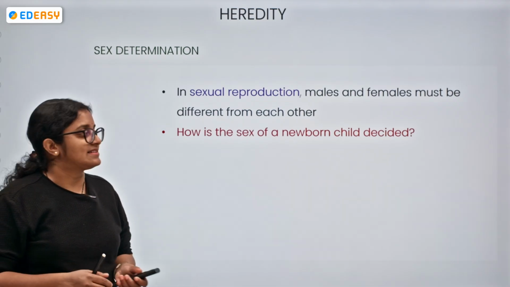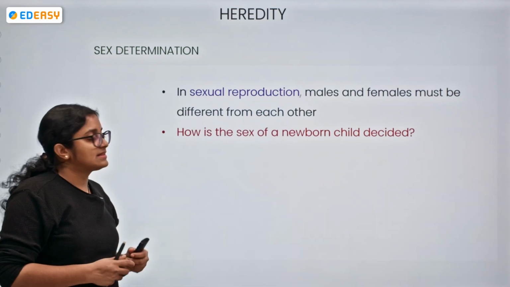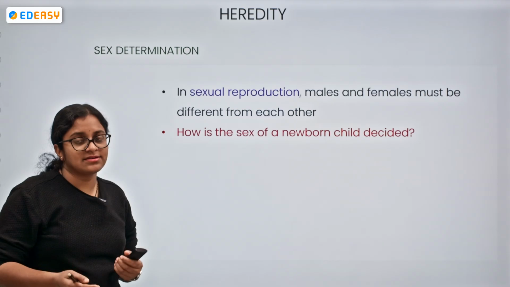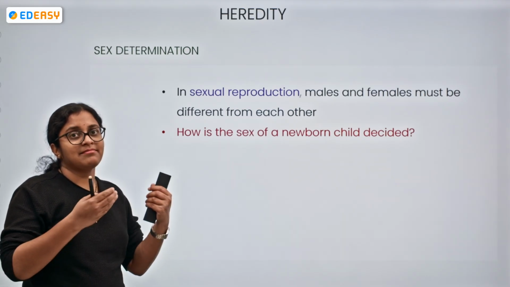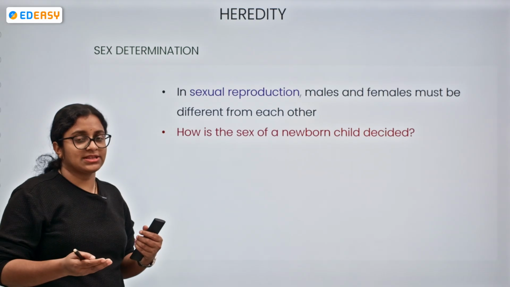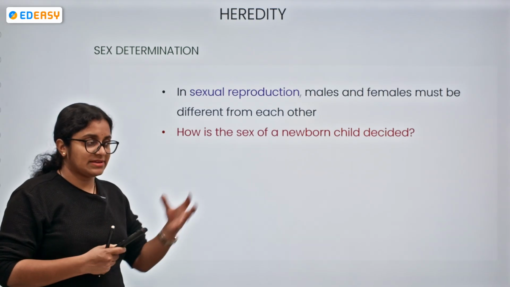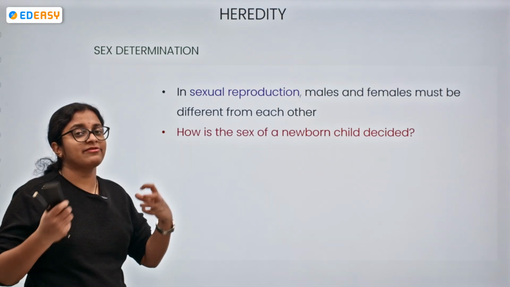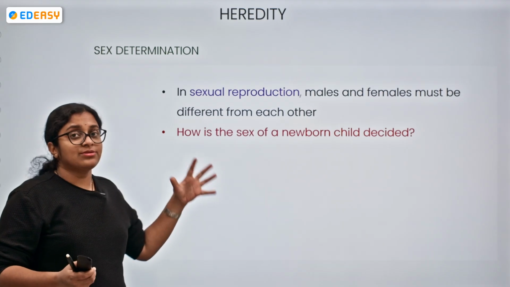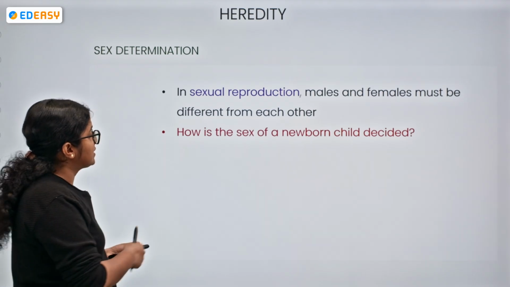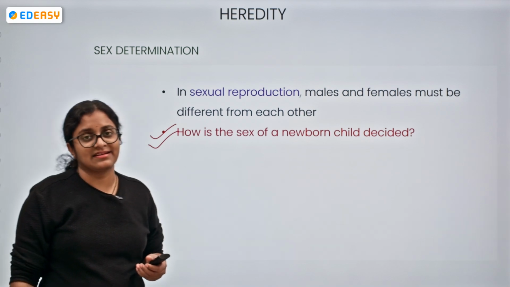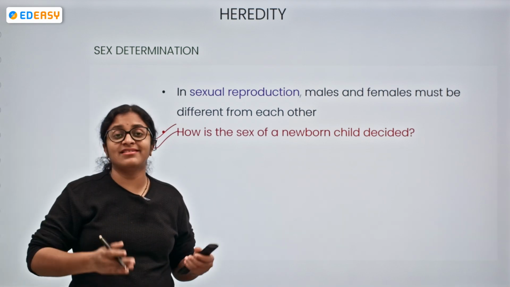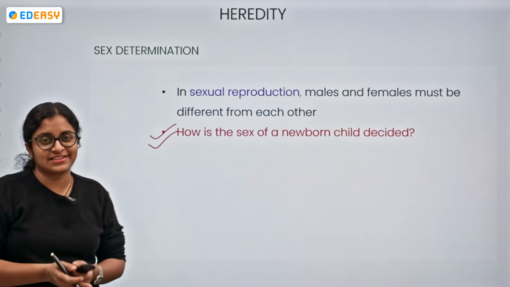Okay? Yes. So now let's understand sex determination. In sexual reproduction, we have males and females. They must definitely be different from each other, because in previous classes we have seen how the male reproductive system and the female reproductive system are. So now, coming to the question: how is the sex of a newborn child decided? How can we say whether a child is male or female?